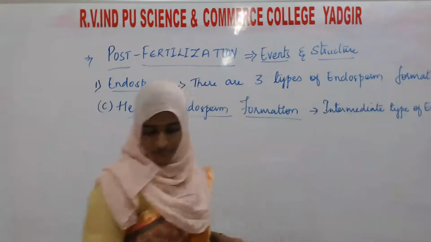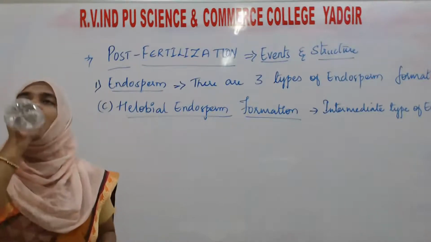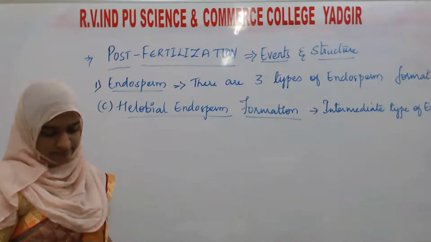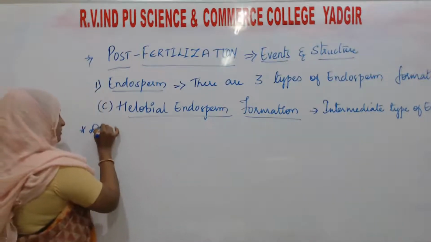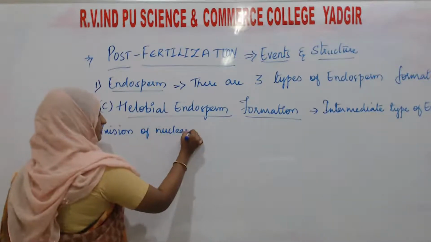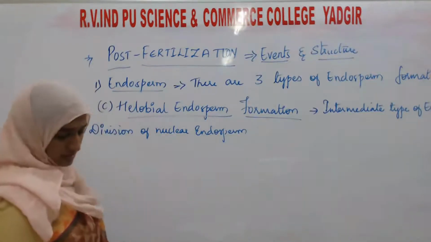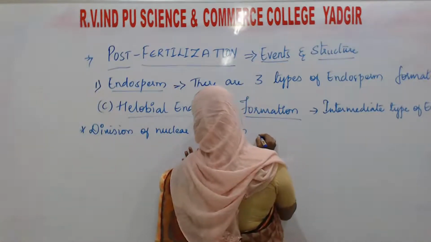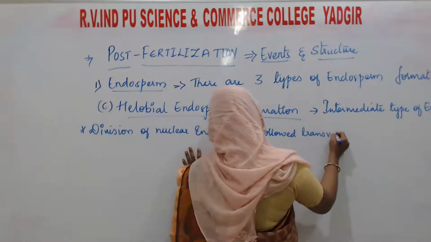Here the division of the nuclear endosperm is followed by transverse wall formation.